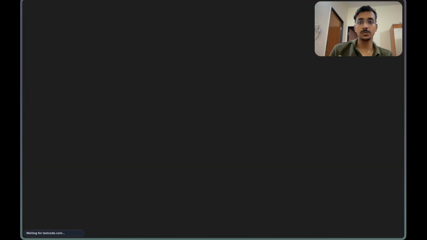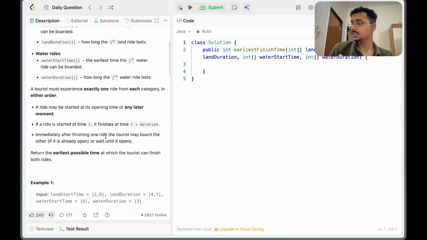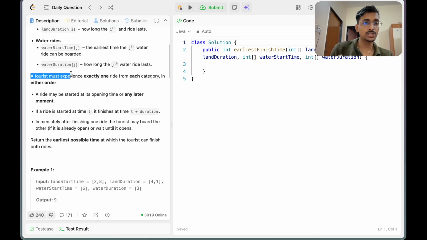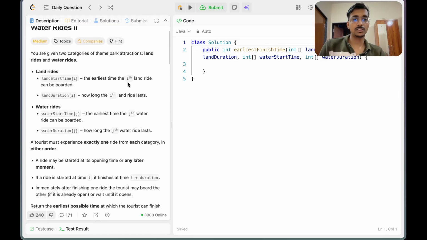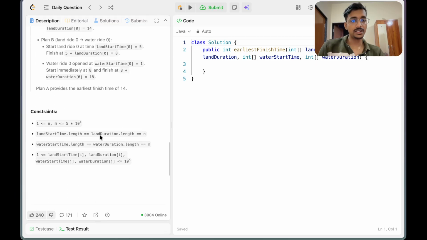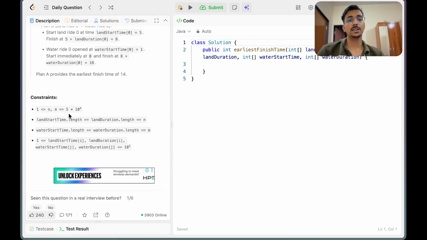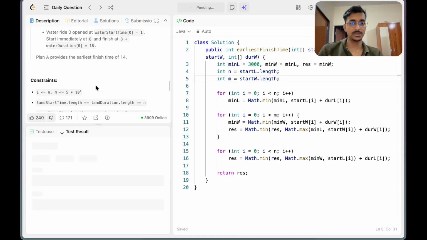Let's go to today's problem of the day. See, it's quite the same. The tourist must experience exactly one ride from each category in either order. So there were two categories. The problem statement is exactly the same, and the time complexity became tighter, but that solution was also good. Let's check this one first.